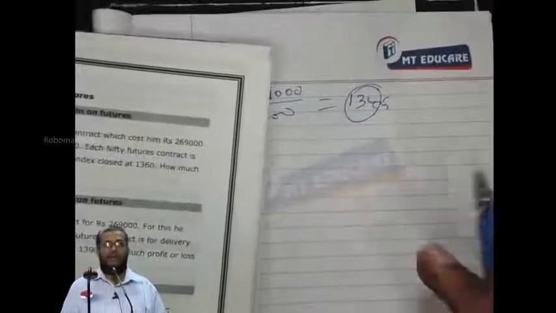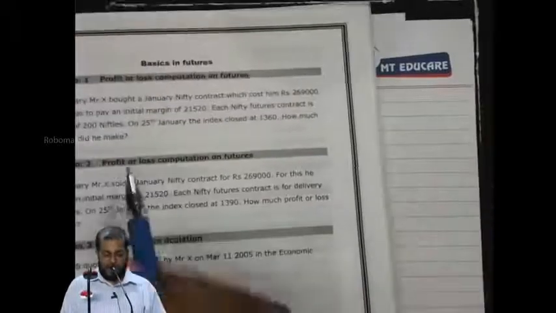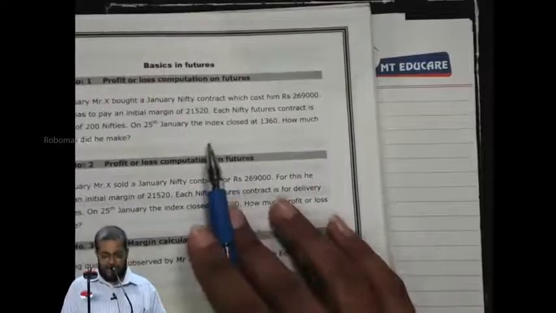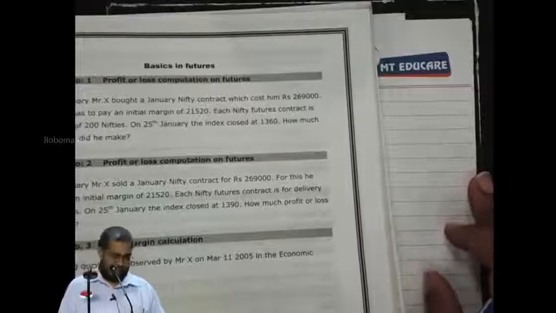Mr. X has agreed to buy 200 Nifties at 1345. Expiring on which date here? 25th January. Expiring on 25th January.